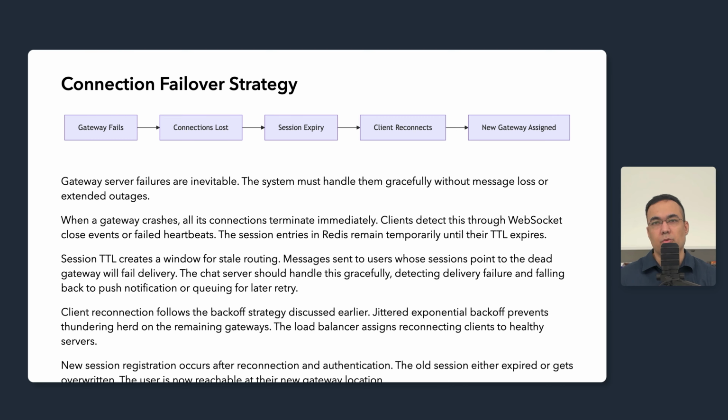Any messages that accumulated in the offline queue during the failover window will get delivered. Message recovery ensures nothing is lost during the failover window. The offline message queue is the safety net. Messages that could not be delivered in real time wait there until the user reconnects. This is why we persist messages before acknowledging the senders. The durability guarantee holds even through server failures. Now let's look at the client side of reconnection handling.